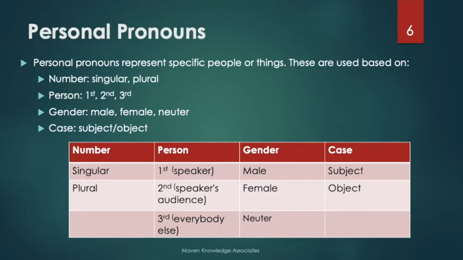Okay, so subject are usually the main person, and object is someone whom we are referring to, whom we are addressing. It also takes into consideration gender: male, female, or neuter. So neuter is usually for non-living things, and these are neither male nor female.